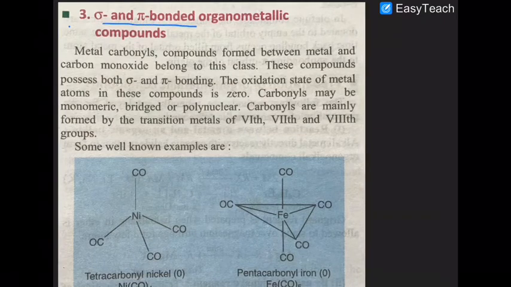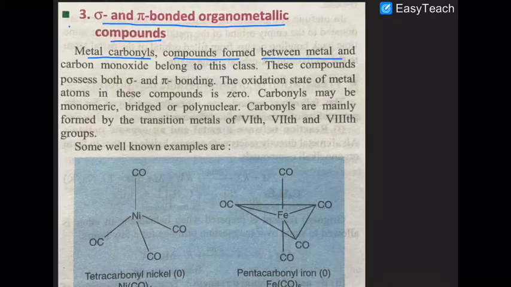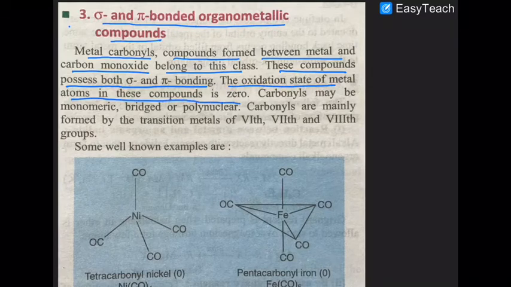Bonded character. Now sigma and pi bonded organometallic compound. Metal carbonyl, that is the most important topic in this chapter. Compounds formed between the metal and carbon monoxide belong to this class. These compounds possess both sigma and pi bonding. The oxidation state of the metal atom in these compounds is zero, except in one or two cases where the oxidation state is negative.